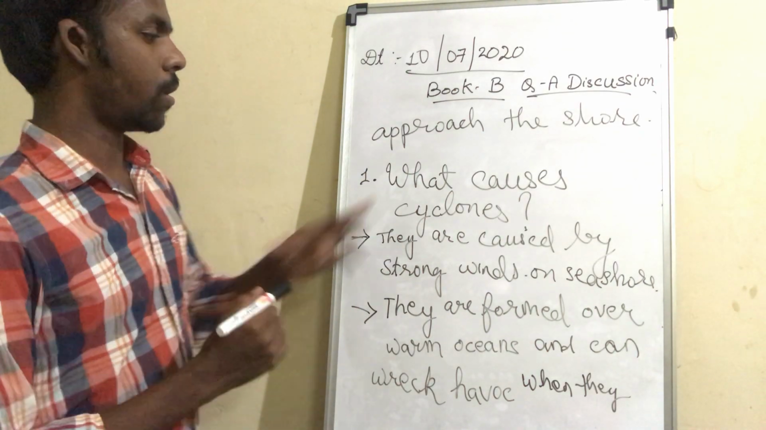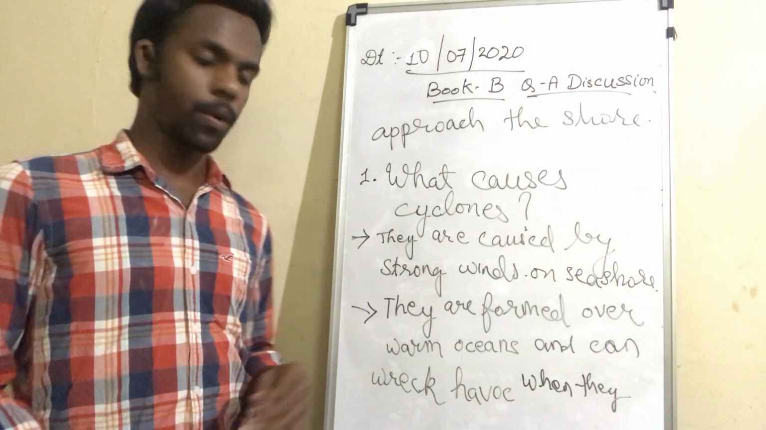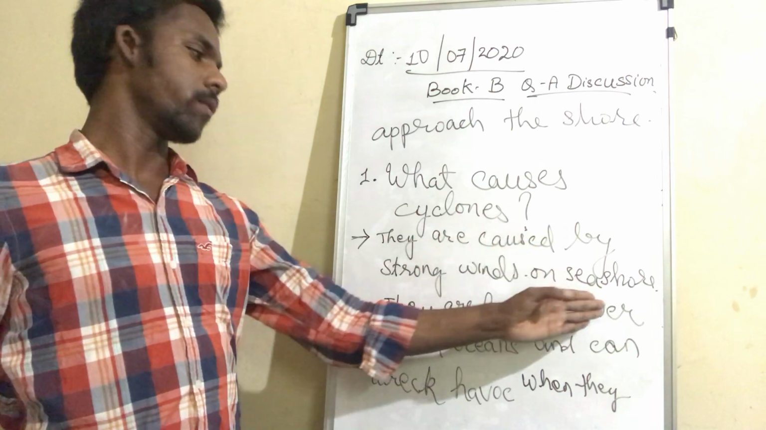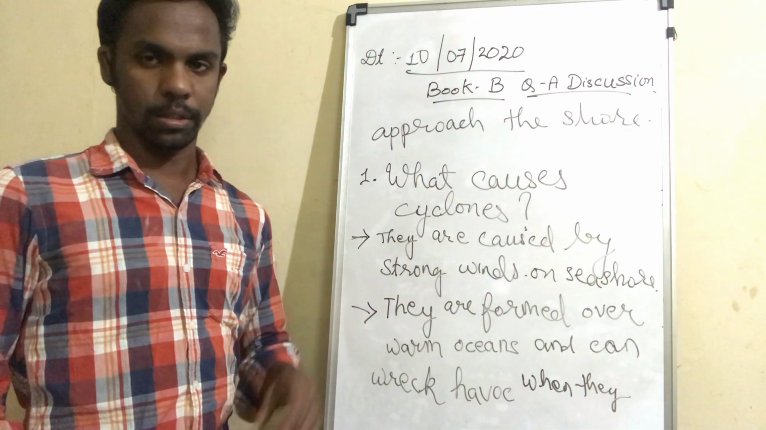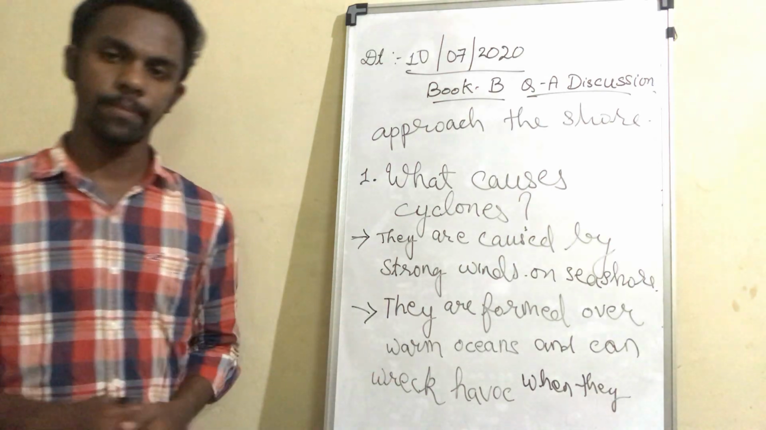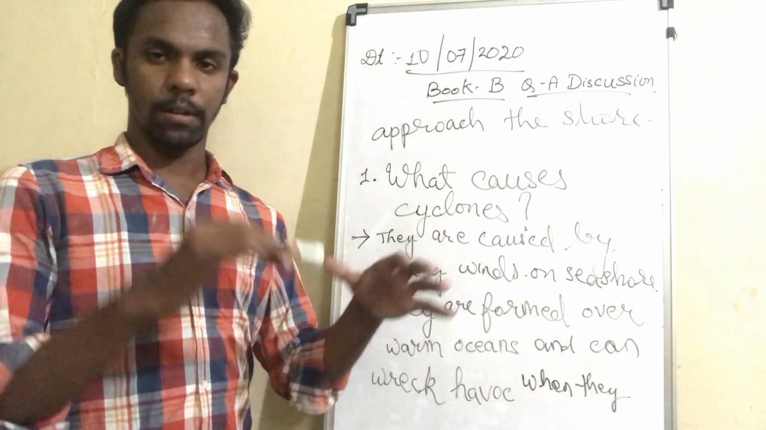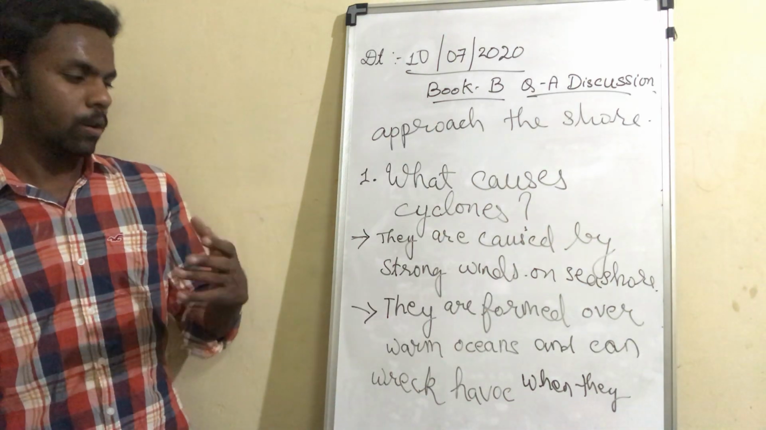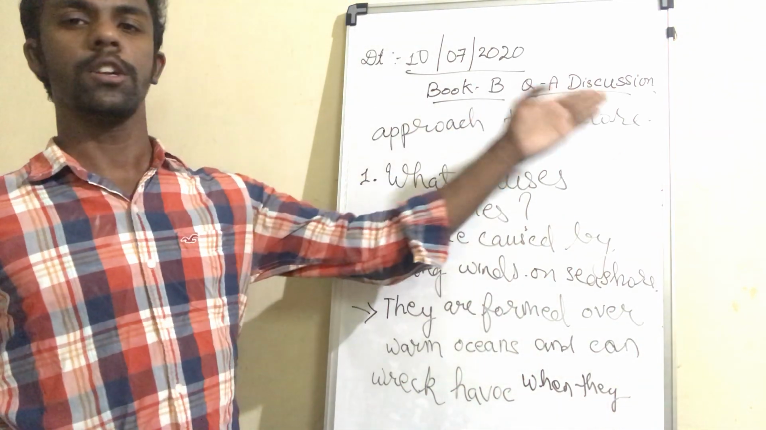So what is the answer for that? What was the question? What causes cyclones? How are cyclones caused? See, what is the first point? They are caused by strong winds on the seashore. When the strong wind hits the seashore, cyclones are caused. That is the first point. What is the second point? They are formed over warm oceans, in the nearby areas of the ocean or on the oceans, and can wreak havoc when they approach the shore.